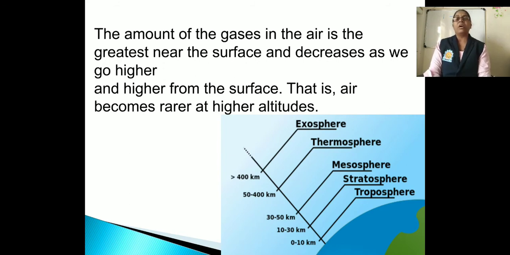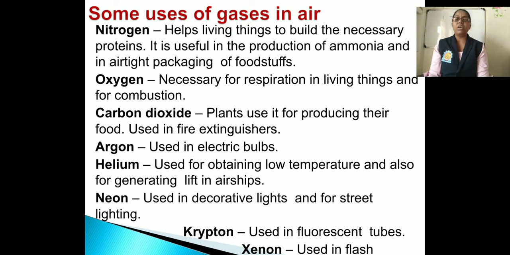As we go higher from the surface, the air becomes rare at the higher altitude. That means it becomes very less as it goes away from the surface of the earth. So this is all about the air.